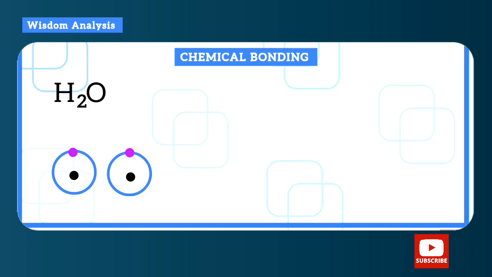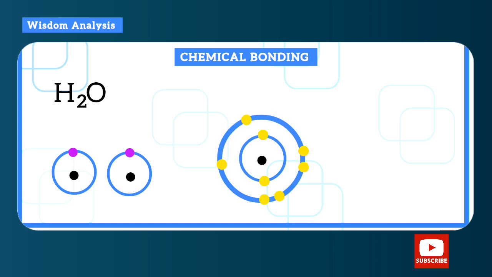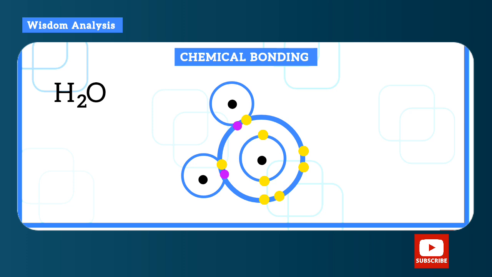Now we have the water molecule, in which two hydrogen atoms combine with one oxygen atom. Now these two hydrogen atoms need one electron each to be stable, while the oxygen needs 2 electrons to be stable. So you know how this will work. The two hydrogen atoms will be joined with the oxygen atom in this manner. So this way their shells overlap.